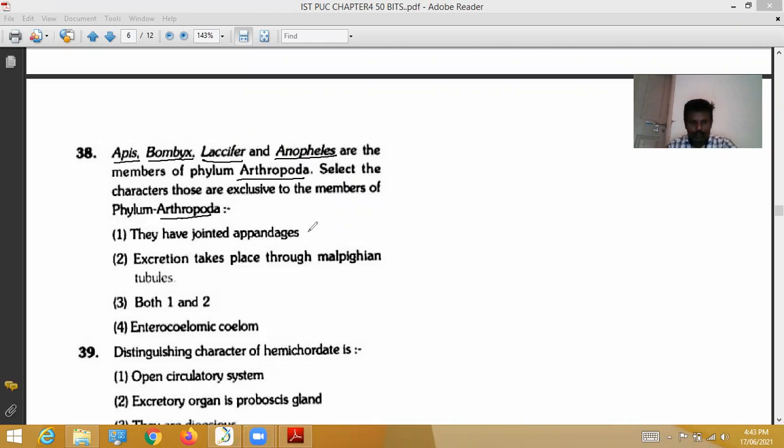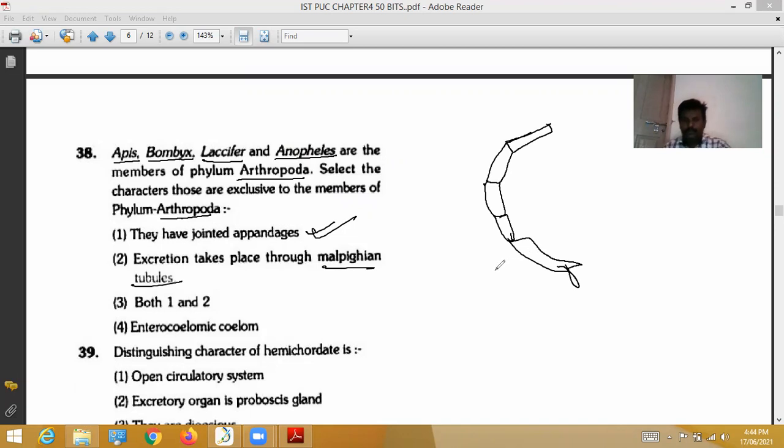They have jointed appendages, which is correct. Excretion takes place through the Malpighian tubules. In arthropods, the excreted substances are collected by Malpighian tubules and brought to the anal region. So the second option is correct.